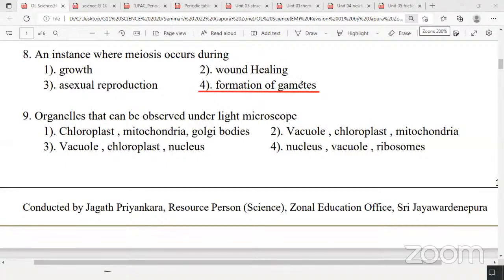In all the other instances, healing of wound, asexual reproduction, growth during the 40 weeks pregnancy period, the baby grows in the mother's womb by mitosis. So the cells divide by mitosis.